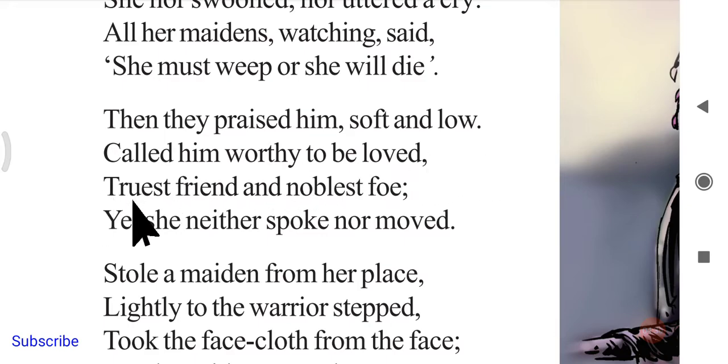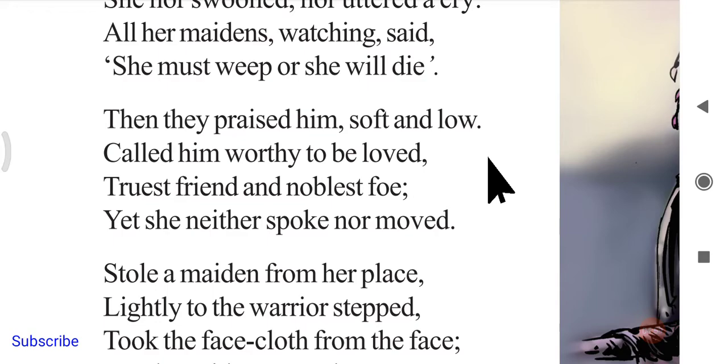Next, truest friend and noblest foe. So we can simply call him the best friend and a worthy foe. Noble foe in the sense good enemy. Just like in Unit 3 Reading A, we had come across Puru and Alexander the Great.